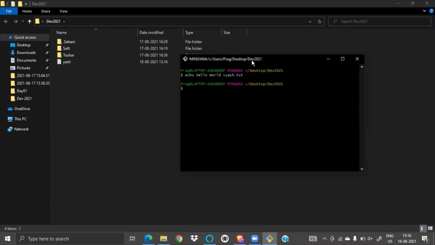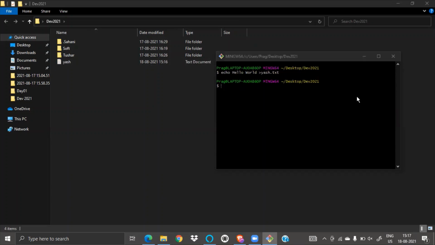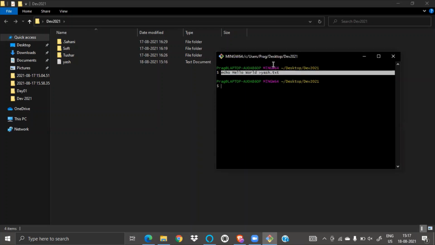Can anyone see? Yes dot txt has been created, right? Yes, the txt file has been created. So what does this echo hello to txt do?